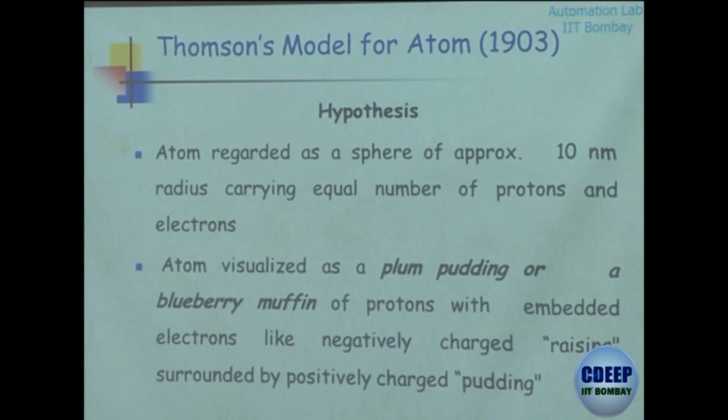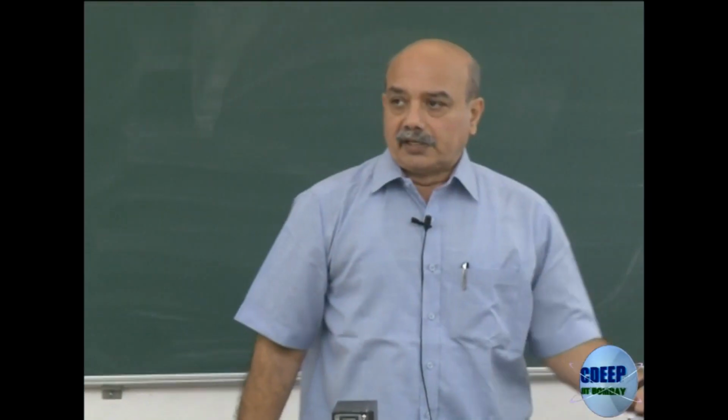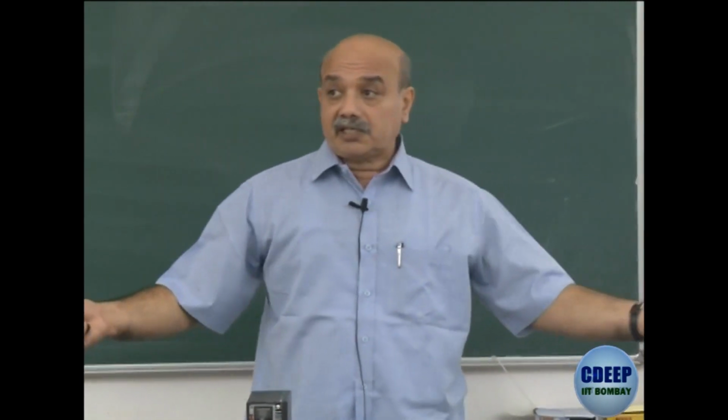So what we know is that Thomson proposed a model known as the plum pudding model. He said that atoms are approximately spheres of 10 nanometer radius, and they have an equal number of protons and electrons. That explains the electrical neutrality. They are arranged like a plum pudding, or a blueberry muffin, where the blueberries are electrons floating in a cloud of positively charged particles. So that was the idea first proposed, and it could explain electrical neutrality.